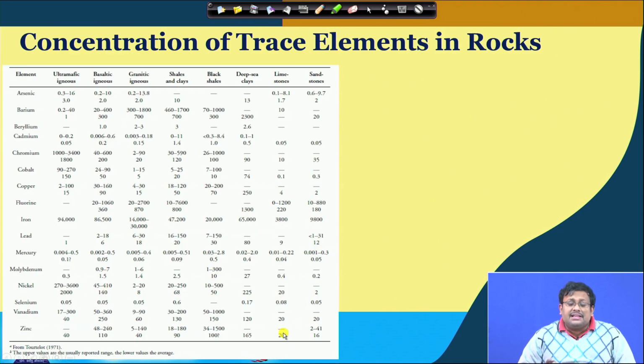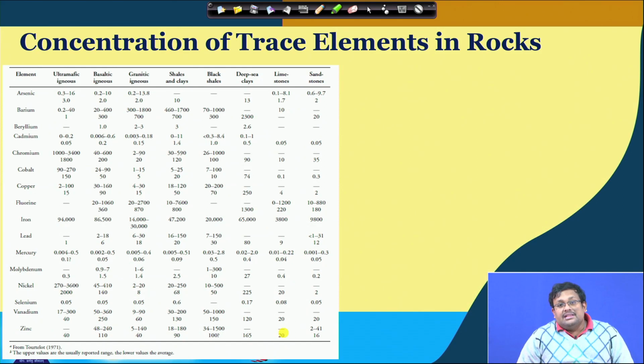This slide, or this table, shows the concentration of trace elements in rocks. As you can see, the concentrations of arsenic, barium, beryllium, cadmium, chromium, cobalt, copper, fluorine, iron, lead, mercury, molybdenum, nickel, selenium, vanadium and zinc have been mentioned, in different rocks, especially ultramafic rocks, basaltic rocks, granitic igneous rocks, shale and clays, black shales and deep sea clays.